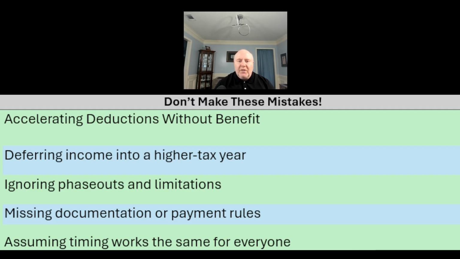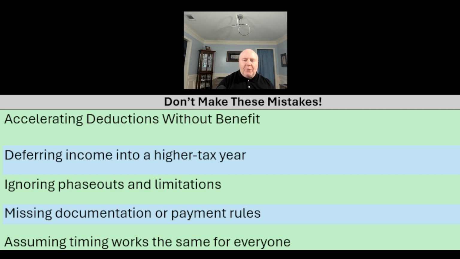The first one is not really planning it out. So being more reactionary and thinking, okay, I've got to just take a deduction and it's going to work out in the end. You need to be able to figure out what benefits specifically you're trying to achieve when you make these decisions, especially at the end of the tax year.